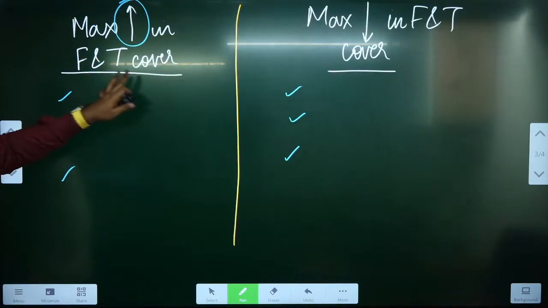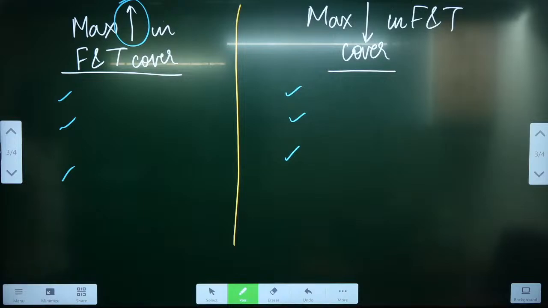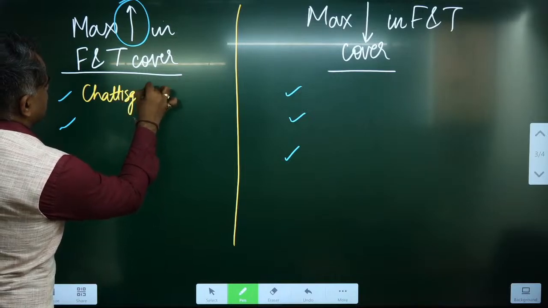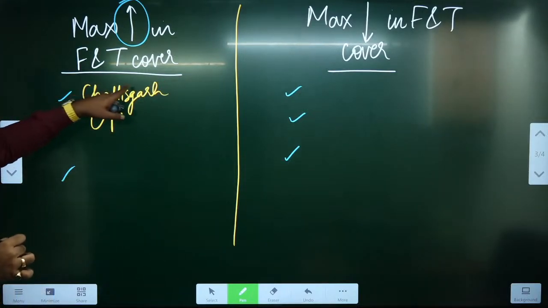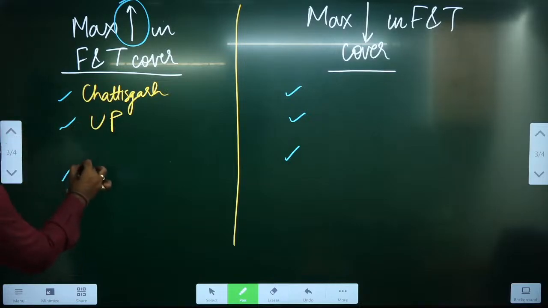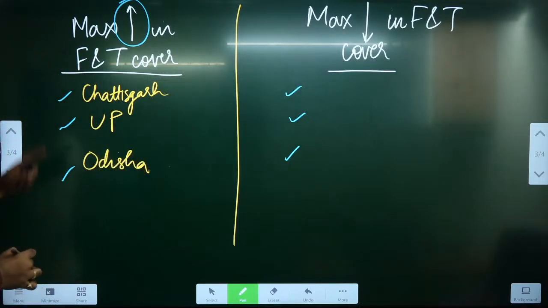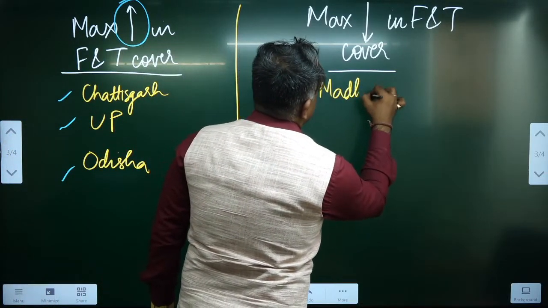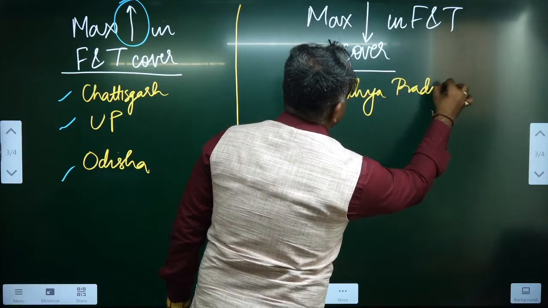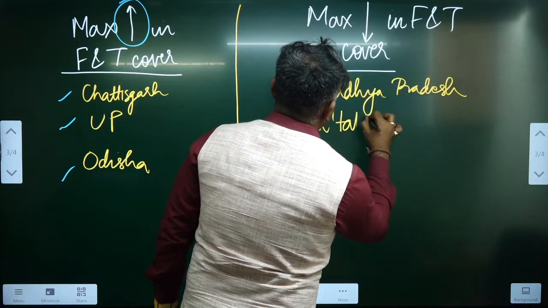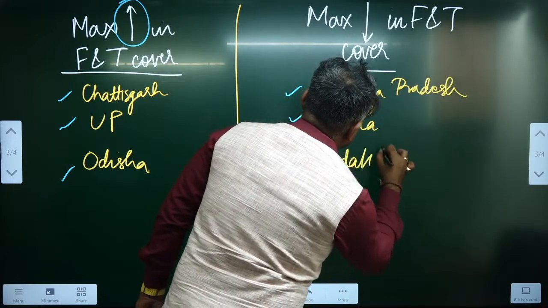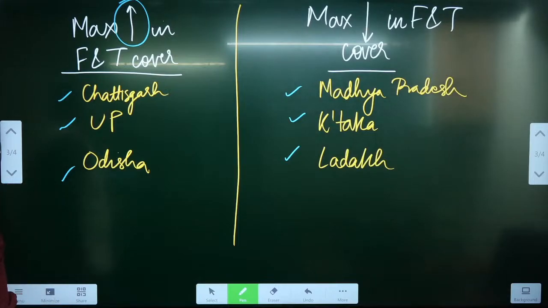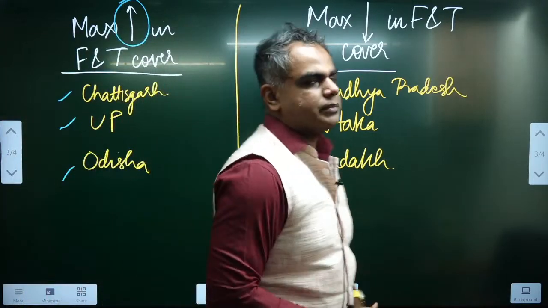Now we come to the last, maximum increase in forest and tree cover. So where has the maximum increase been seen? Only the three ones we'll see. So you have Chhattisgarh, where maximum increase has been seen. You have UP and you have Odisha. This is where the maximum increase has happened. Whereas the maximum decrease has happened in Madhya Pradesh, you have Karnataka, and you have Ladakh. This is where the maximum decrease in forest and tree cover has happened.